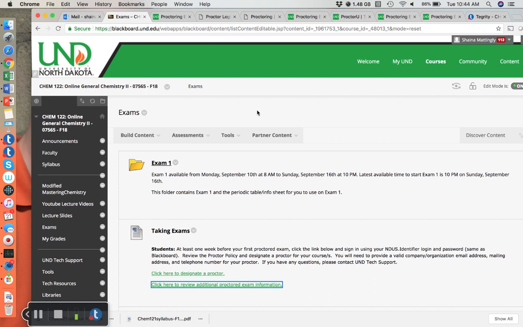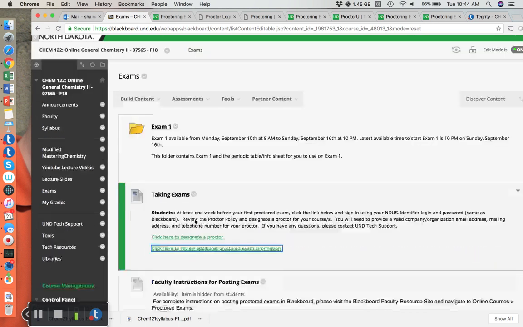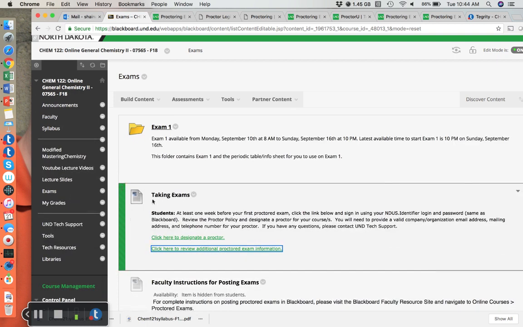The first thing is we're going to be doing pretty much everything through Blackboard. And to start, I'm on Blackboard under the Exams tab to the left, and I'm going to start by looking at the information under Taking Exams. So as a student, you should be thinking about who can be your proctor. You will need a proctor for all 4 midterm exams as well as the final exam this semester.